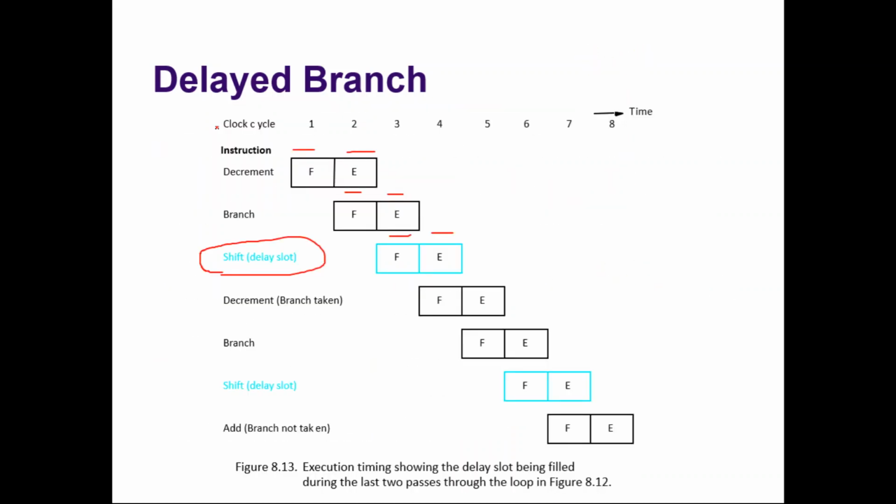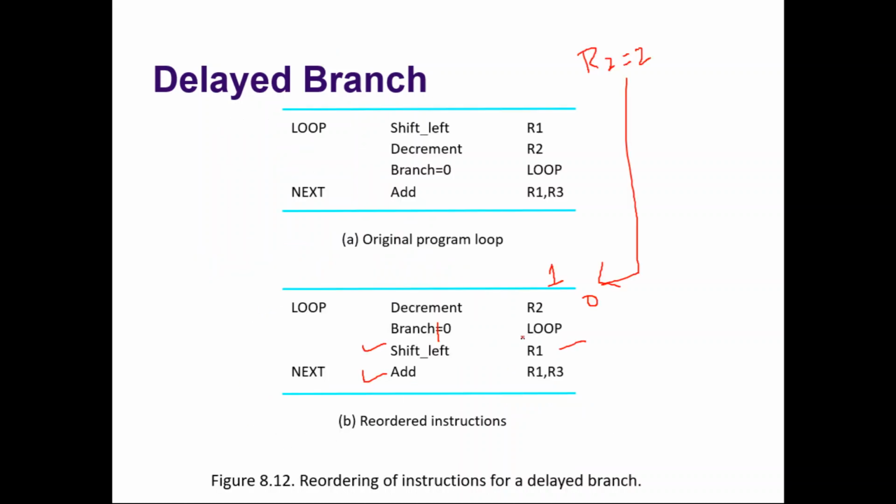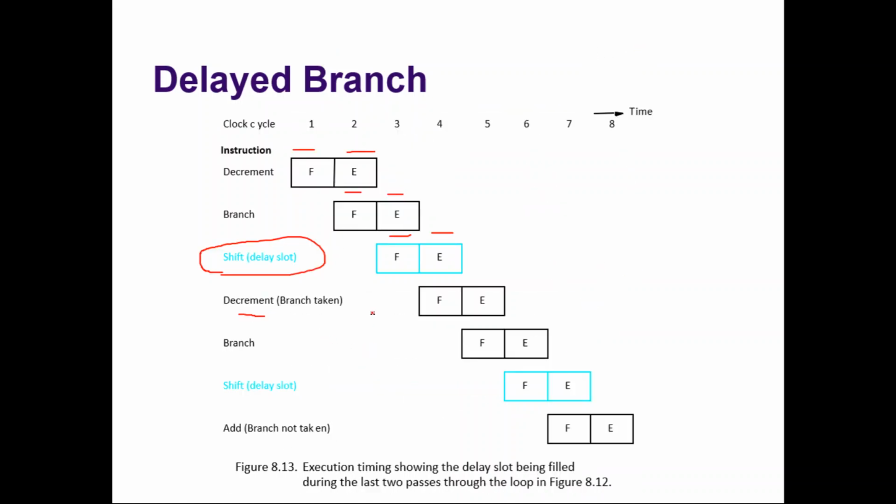But here the branch is taken. If the branch is taken, after this again the decrement should come. So again the decrement is executed, fetch and execute. Again the branch, fetch and execute. Again this shift, the delay slot, fetch and execute. In the last case, when R2 is 0, the branch is not taken, so the add will execute, fetch and execute.